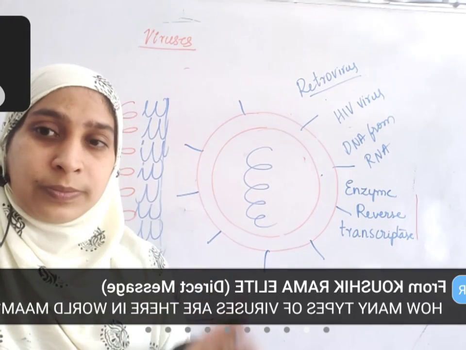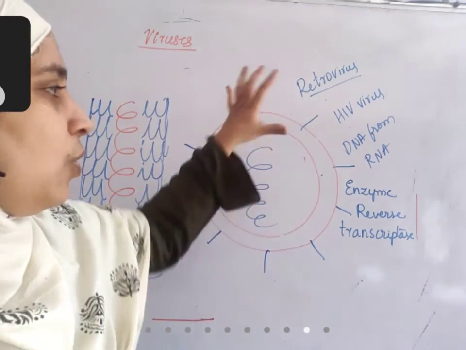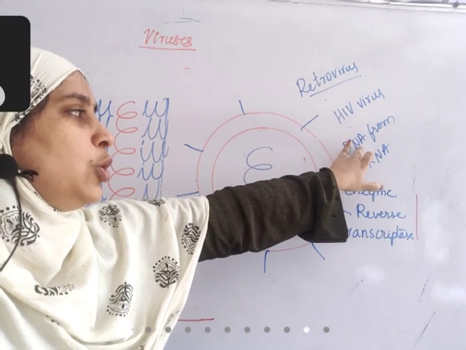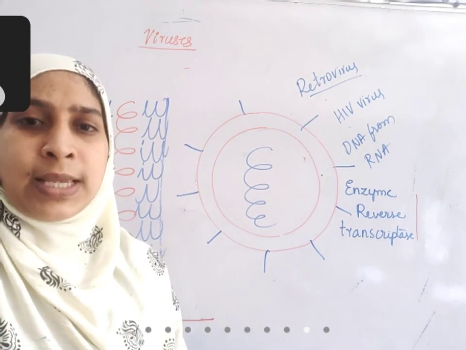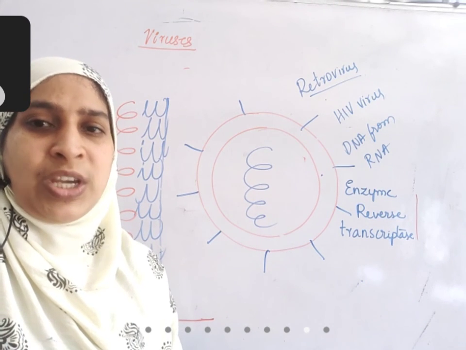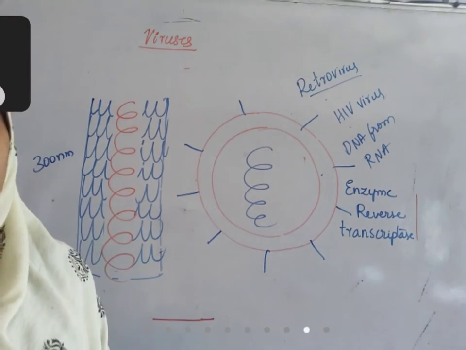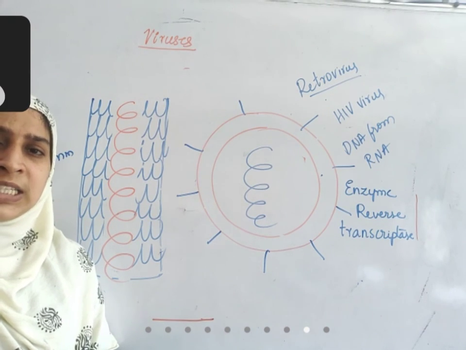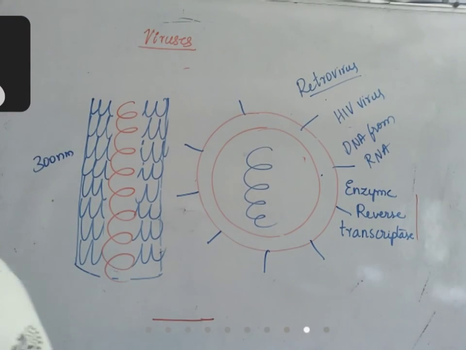As a result, many types of viruses are there in the world. So as a result, it will take complete authority over our cells, immunity cells. It attacks our immunity cells and makes us weak. That is why it is called acquired immunodeficiency syndrome. We are decreasing our immunity, our disease fighting capacity, because of infection by this virus.